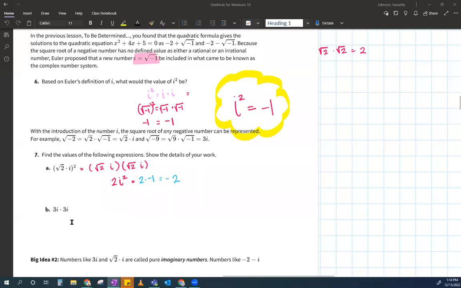Okay. So 3i times 3i. I'm just going to multiply 3 times 3, which is 9. You guys comfortable with 9? Good. And then i times i. What's i times i? Very good. i squared. But what's i squared? Very good. -1. So therefore the answer is -9. Very good. A couple of people checked that in already and knew that that was the right answer. Very good.